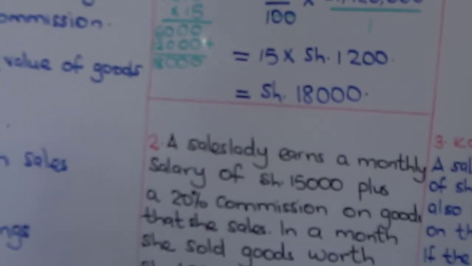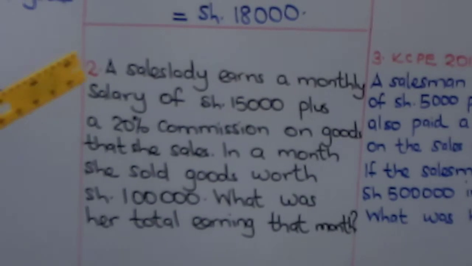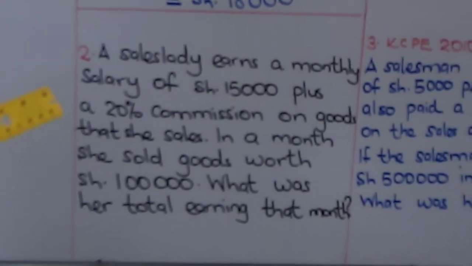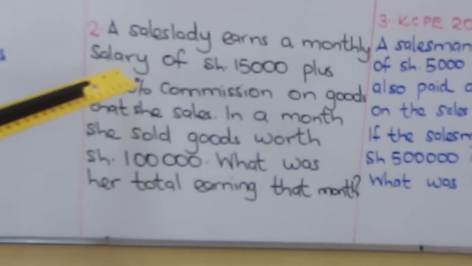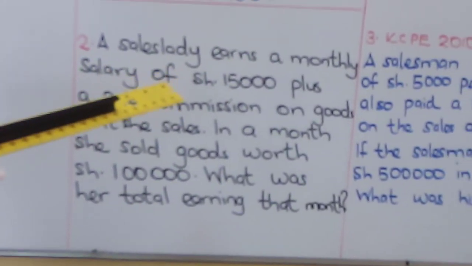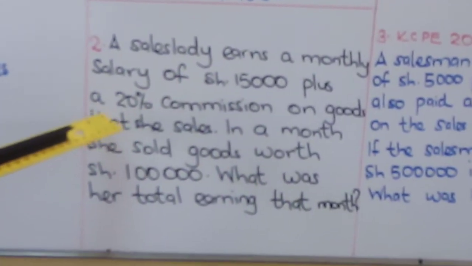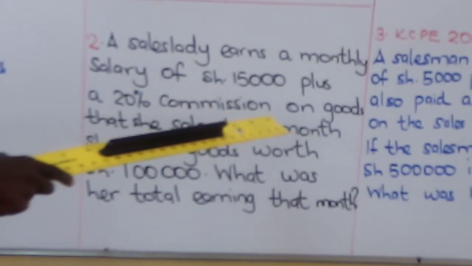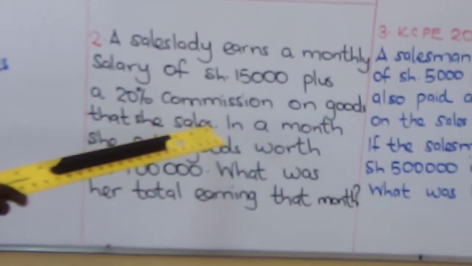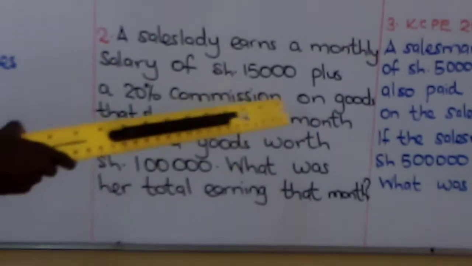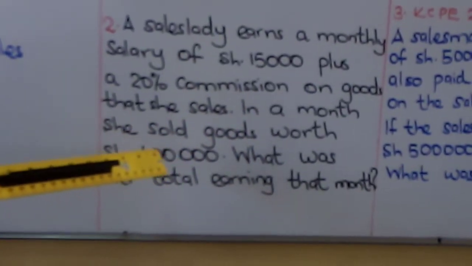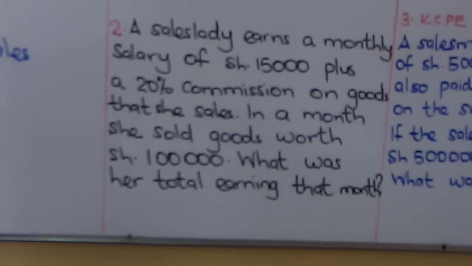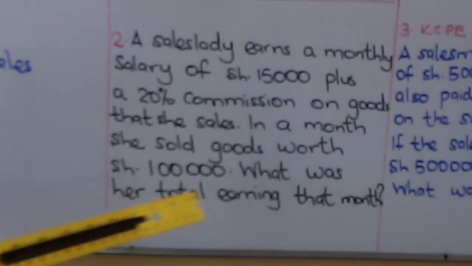Teacher's example number 2, boys and girls. A sales lady earns a monthly salary of 15,000 shillings plus a 20% commission on goods that she sells. In a month, she sold goods worth 100,000 shillings. What was her total earnings?